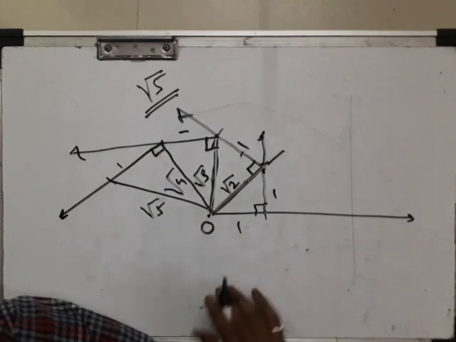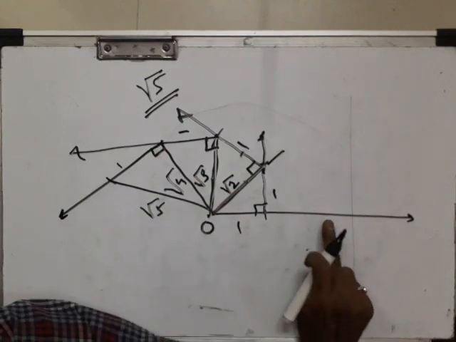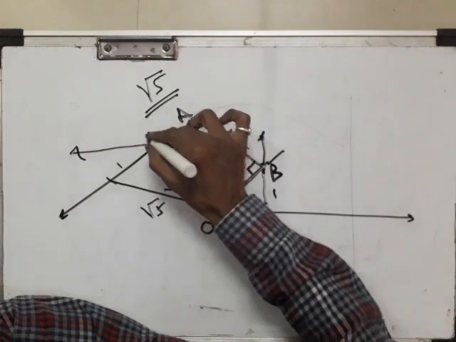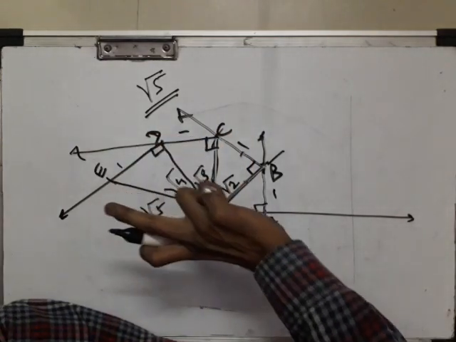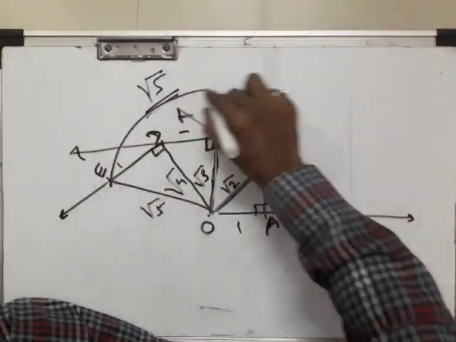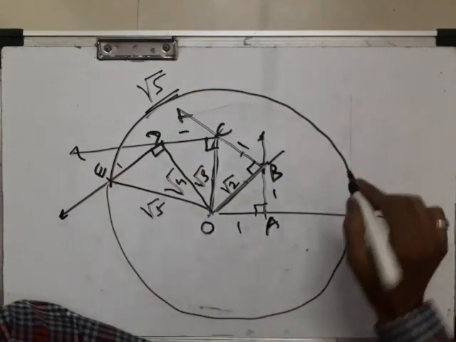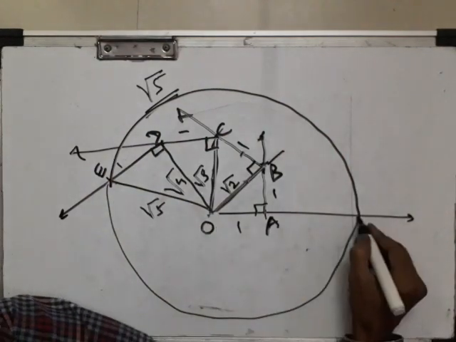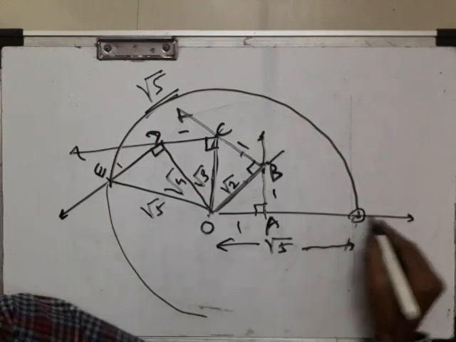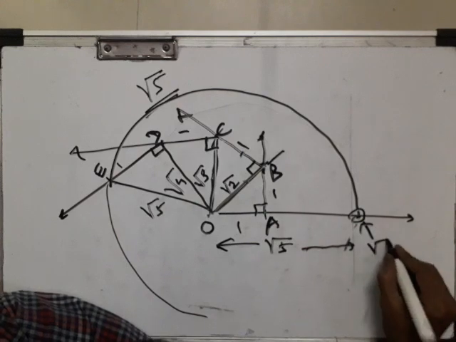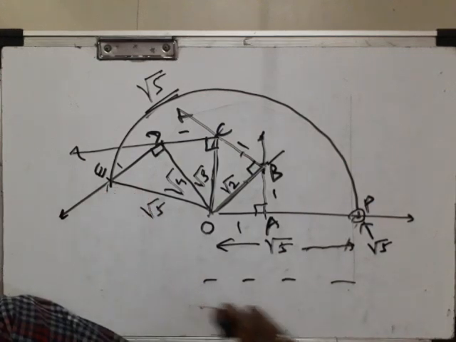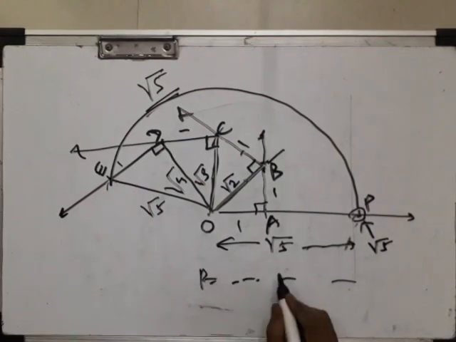Now this is the square root spiral method. How to represent the point? Suppose we label these as A, B, C, D and E. By taking O as a center and OE as a radius, draw one arc. I said draw an arc. Arc means it is a part of a circle. ये भी radius है, ये भी radius है. That's why this distance is √5 and this point is, suppose, P. So lastly you can write, point P represents √5 on the number line.